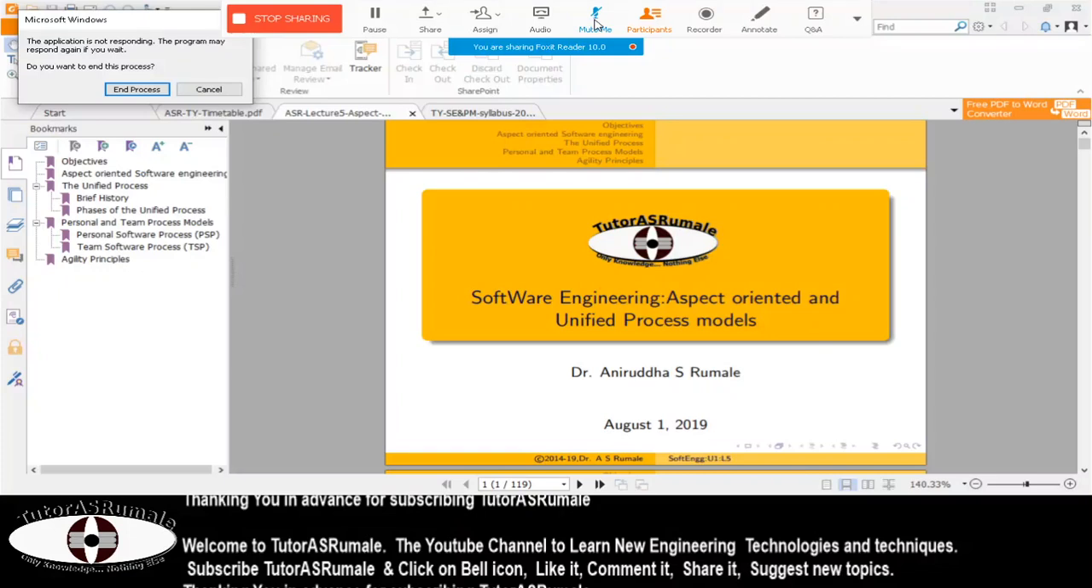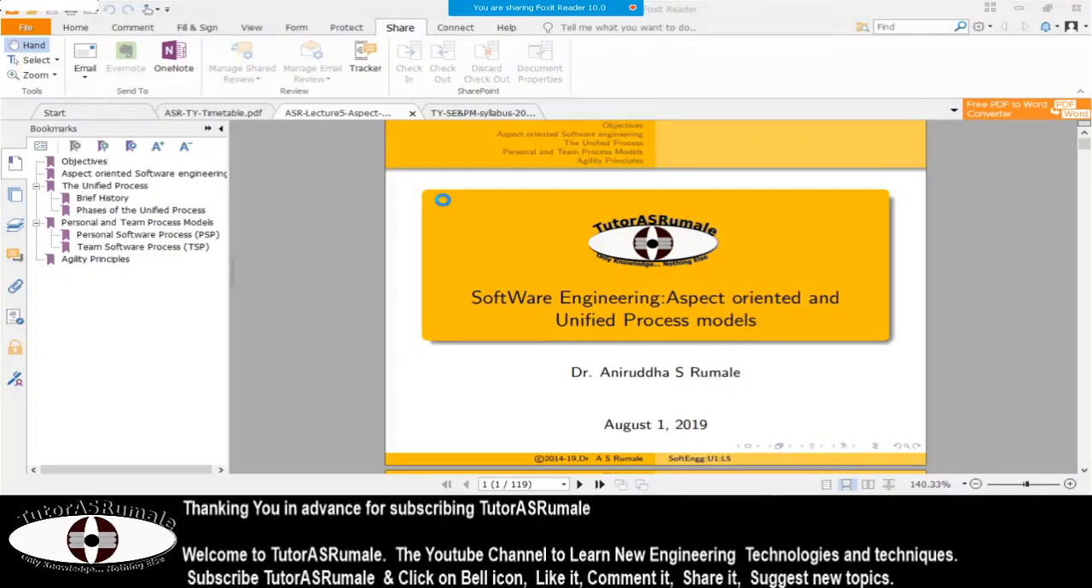It's taking some time. The system is a bit slow. Science in software engineering is a part of your syllabus, while aspect-oriented software engineering isn't part of your syllabus. It is content beyond syllabus.